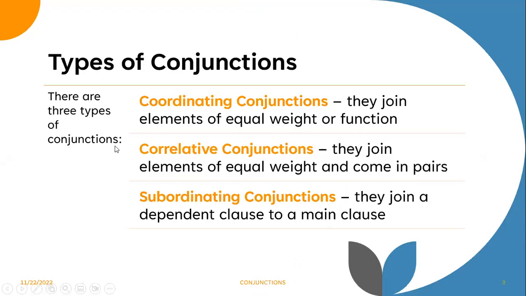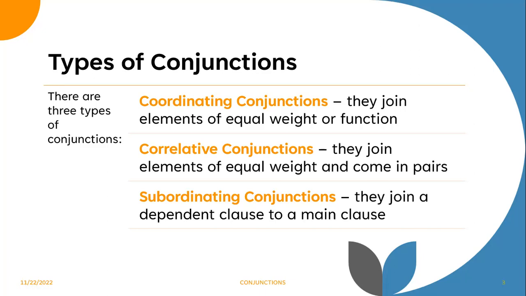So what are the types of conjunctions? There are three types of conjunctions. We have coordinating conjunctions, which join elements of equal weight or function, meaning that if they're joining one independent clause, the next thing that they're joining the independent clause to has to be another independent clause. If it is a subordinate clause, they have to join to another subordinate clause.